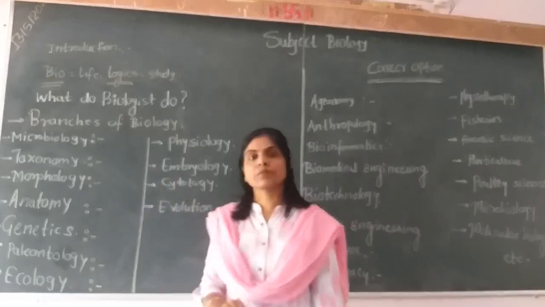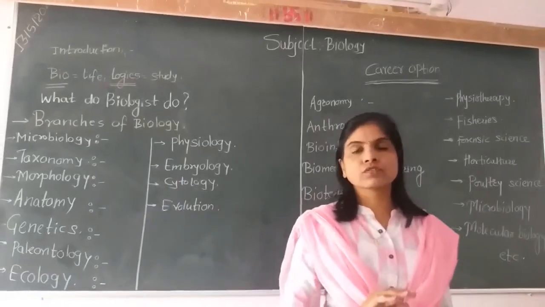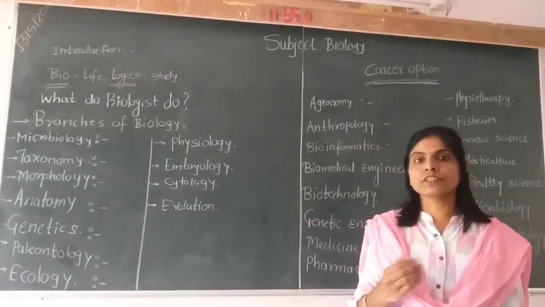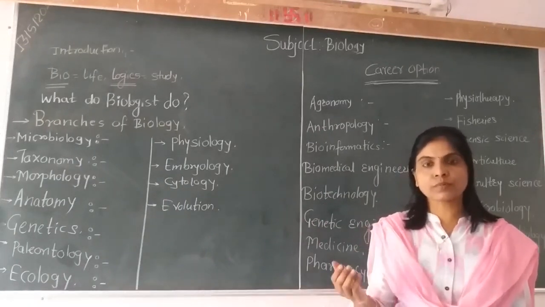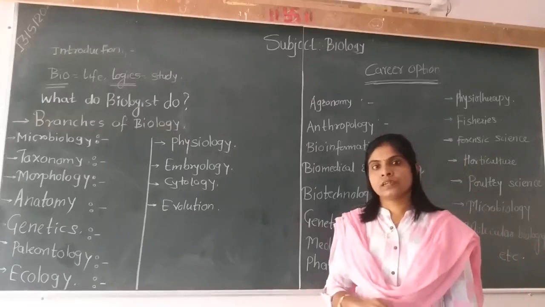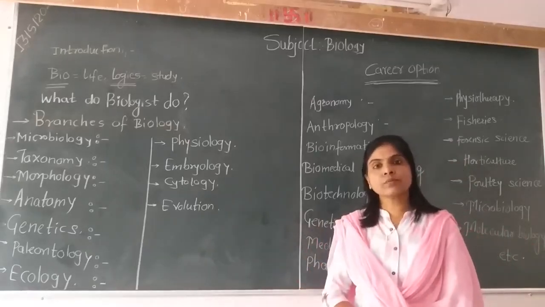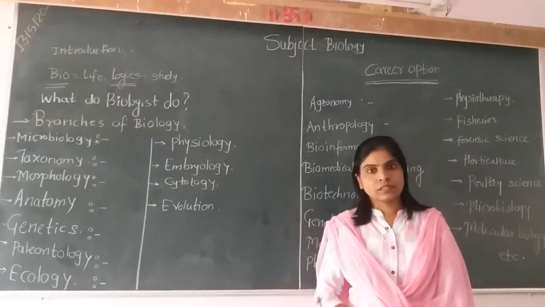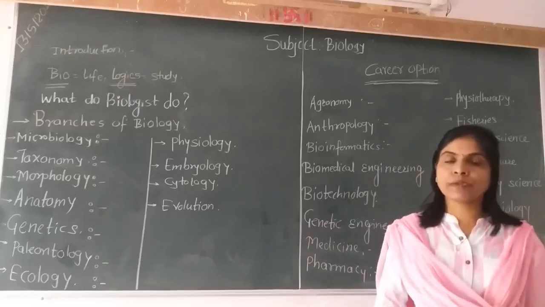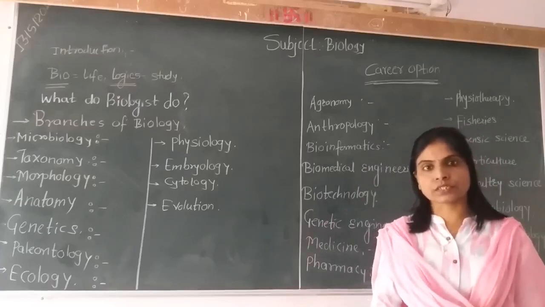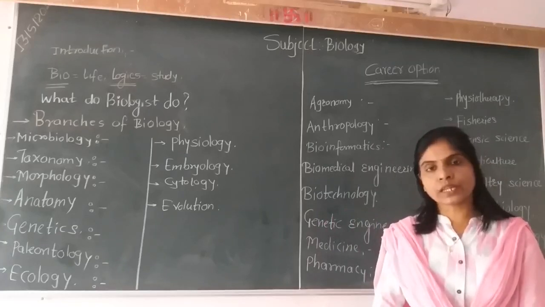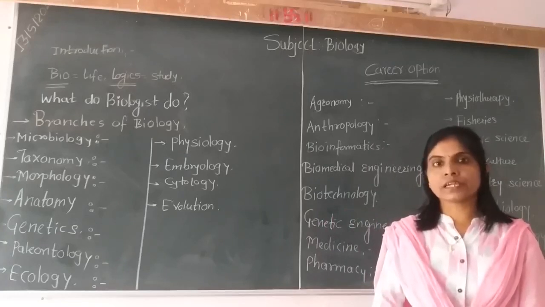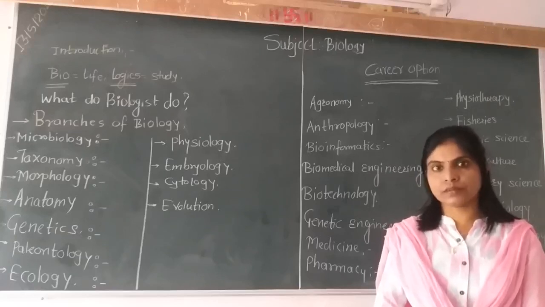Next one is taxonomy. What is taxonomy? Taxis means arrangement, by following certain rules or principles. Taxonomy is again a Greek word, and it deals with identification, nomenclature, and classification of different types of organisms by developing and utilizing certain taxonomical aids. Which are they? We are going to study in the first chapter itself.